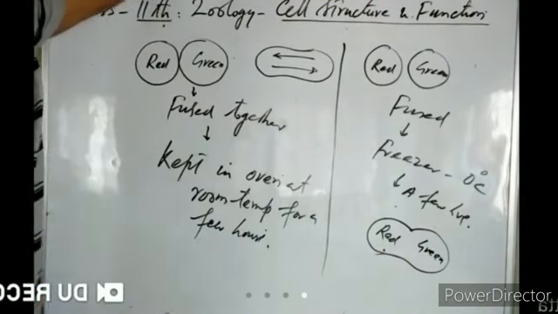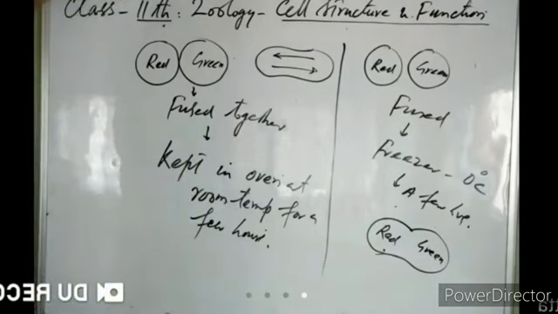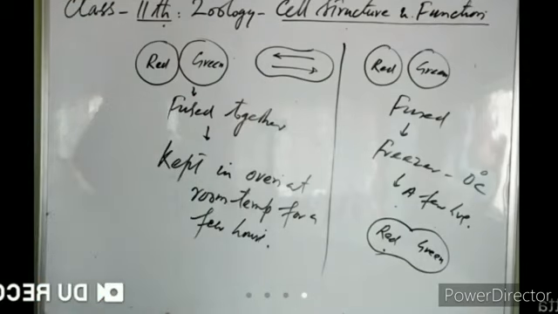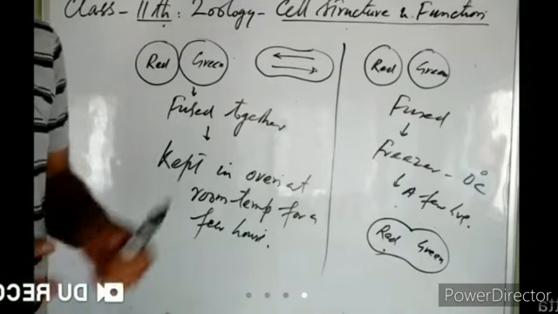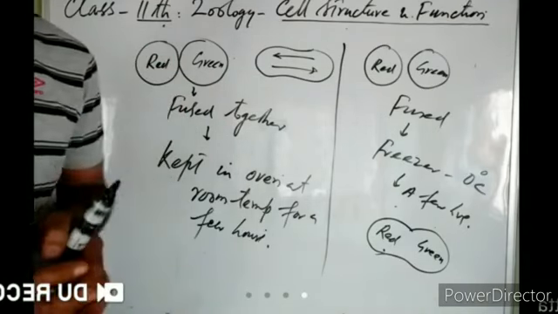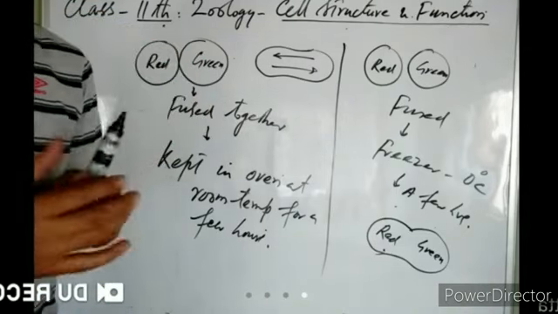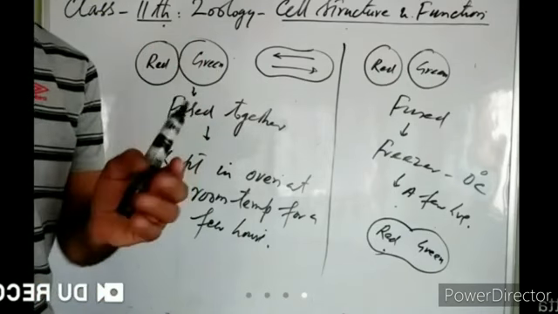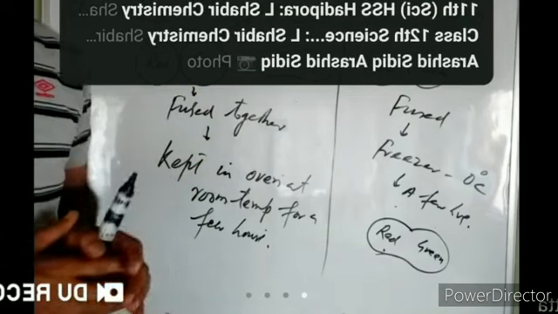Why had the dyes not mixed together? Why had the colors not mixed together? Can you tell me? This experiment gives evidence in favor of the quasi-fluid nature of the plasma membrane. So when the cells were first dyed, when the colors were applied, those colored cells were fused together and kept at room temperature for a few hours. After a few hours, it was observed that these colors had thoroughly mixed together.